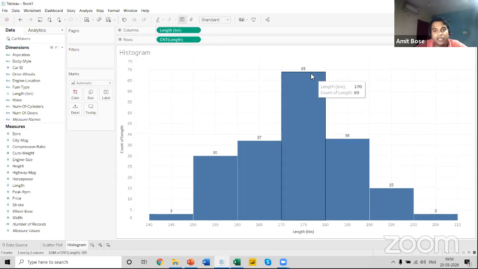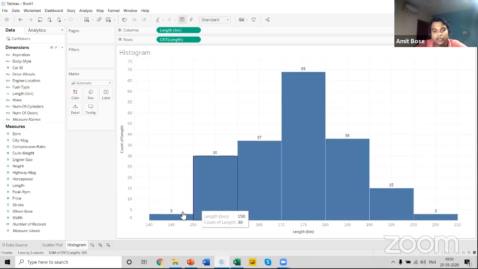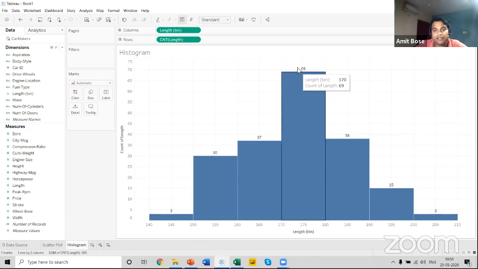If you click on this T, you can see that all the bars have been labeled. So there are 3 cars between 140 to 150, 30, 37, and 69 is the highest. The number of cars available between 170 to 180 is highest, that is 69 cars.